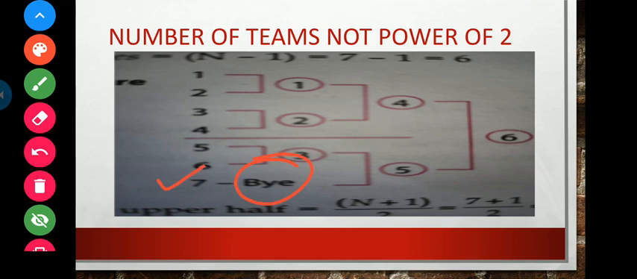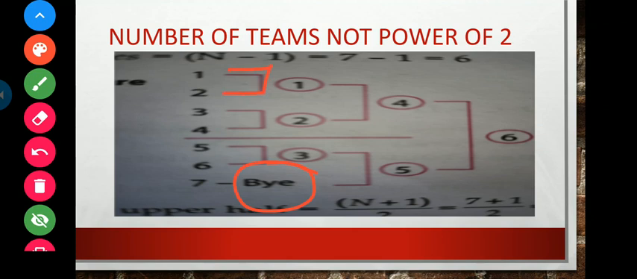Now the question comes, why will this bye be given to 7? Because this is the rule that the first bye would be given to the lower team of the lower half. Lower team of the lower half. Clear? If a second bye would be there, then in the next slide we will get the example. In such a way we can see that the bye has been given to 7 according to the rule.